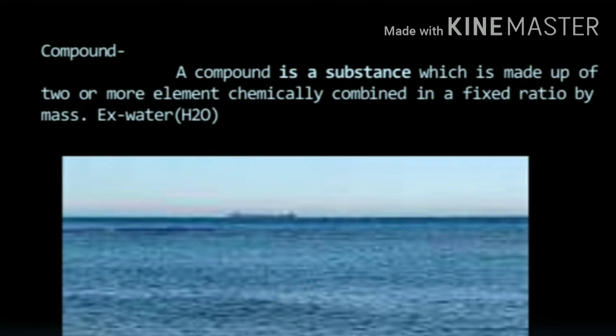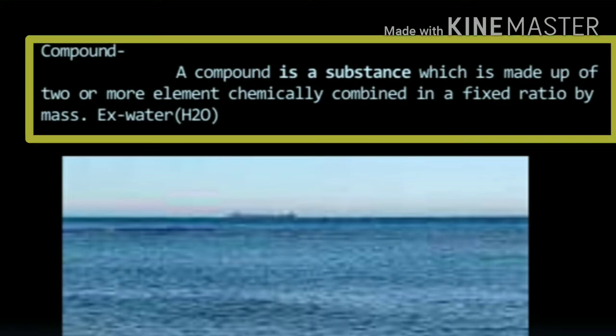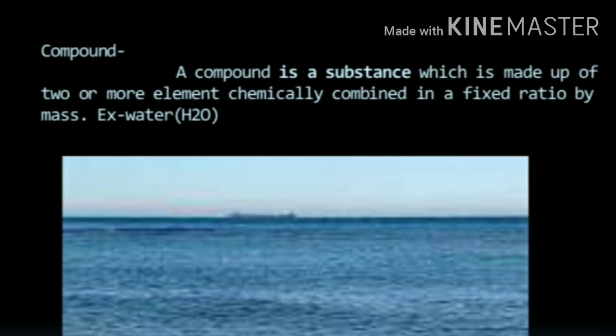A compound can be broken into two or more elements by a chemical method, but by any physical method or process, we cannot separate these elements.